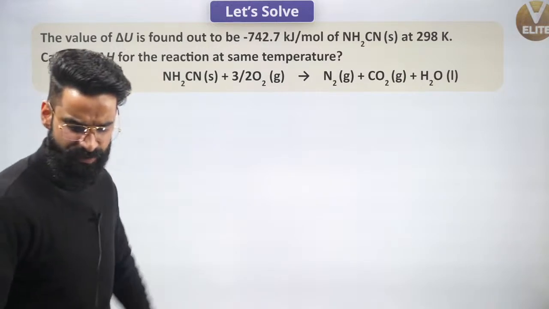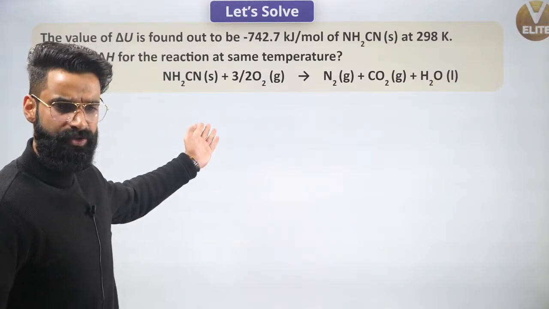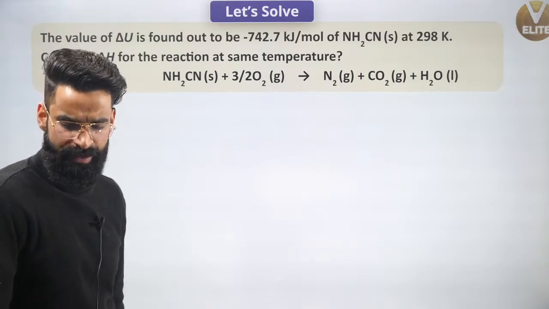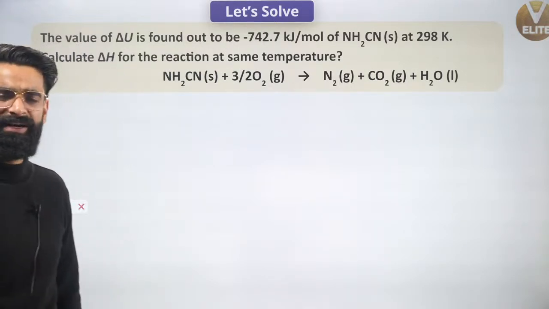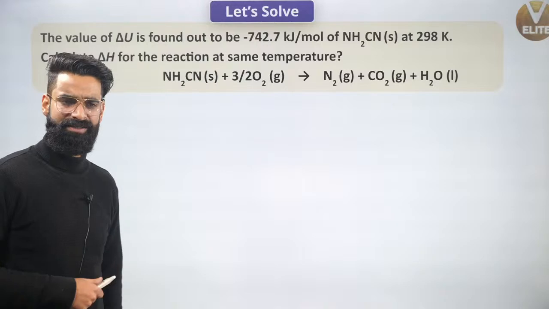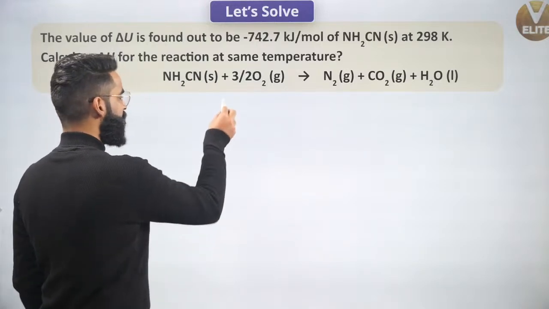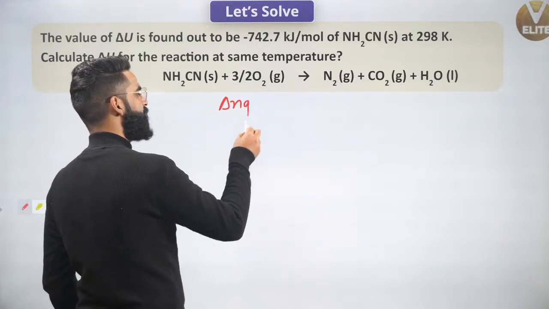Can you do this, guys? It's a very simple one. You can easily solve this one. You just have to use the relation delta H is equal to delta U plus delta Ng RT. Correct? So first of all, I need to calculate the value of delta Ng for the reaction.